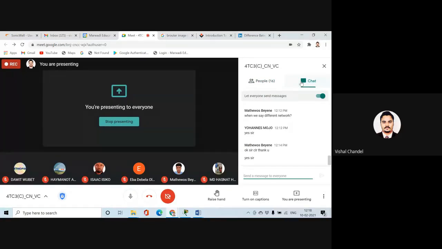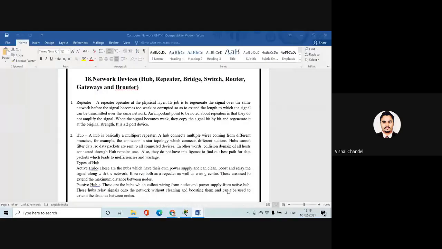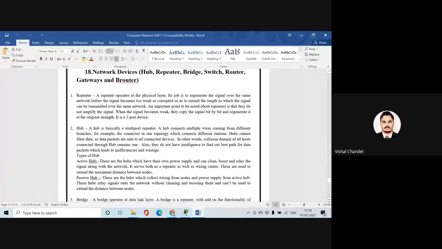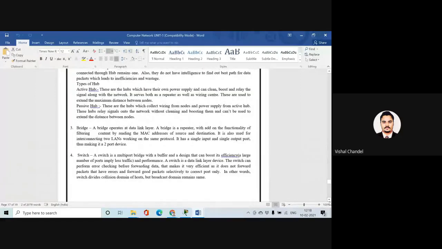Where do we use the switch and what are the main functions of the switch? I think it will be clear to all of you. If anyone has any doubt regarding the 7 devices, you can ask me. We have discussed the repeater, the hub, then the bridge. Please keep in mind that when we want to exchange information on the data link layer, and those working with the same MAC address concept or following the same protocol, we use the bridge.